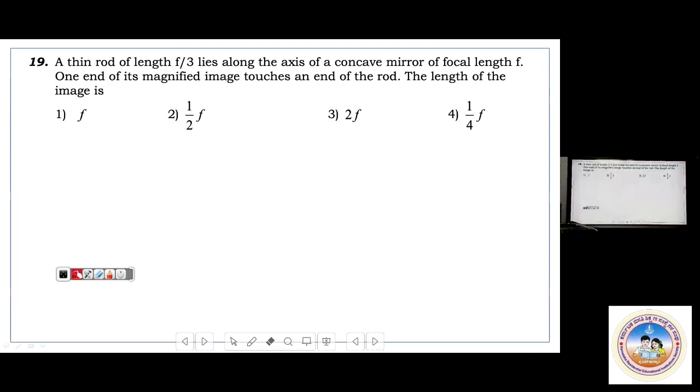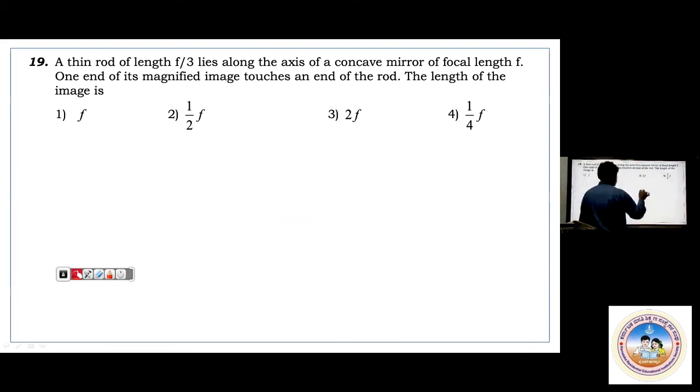Next, this is also an important one. A thin rod of length f by 3 lies along the axis of a concave mirror of focal length f. One end of its magnified image touches an end of the rod. The length of the image is? You should be careful and do it. Okay, this and 2 more questions we'll try to complete.